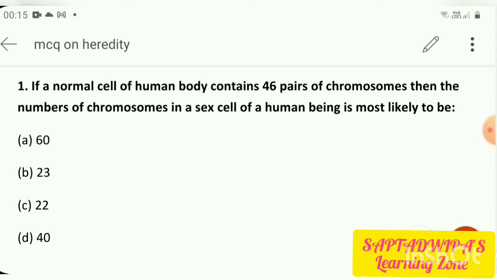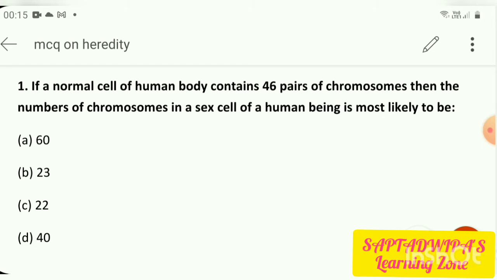Now what is the first thing which we will see in this question? That is, what is the total number of chromosomes which is given in the human cell. So 46 pairs of chromosomes are given. So the normal cell of every human has 46 pairs of chromosomes. That means all the normal cells are having 46 pairs of chromosomes in every human being.